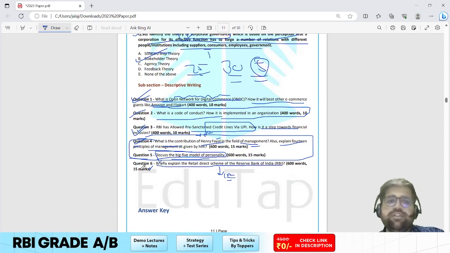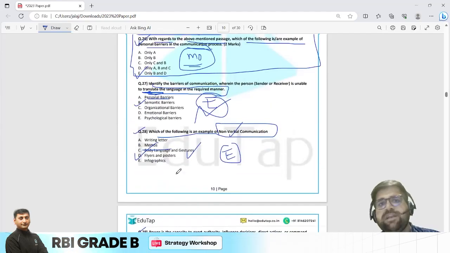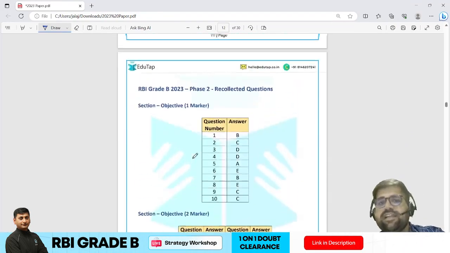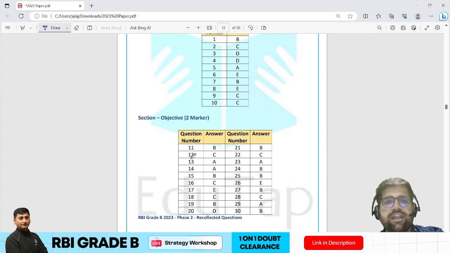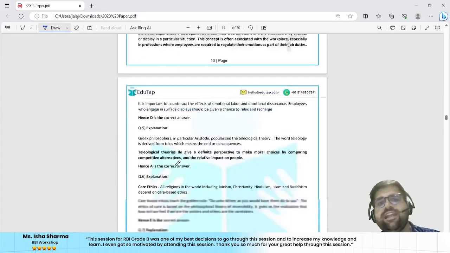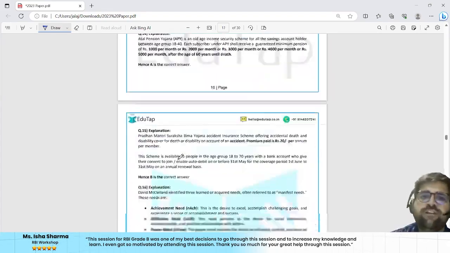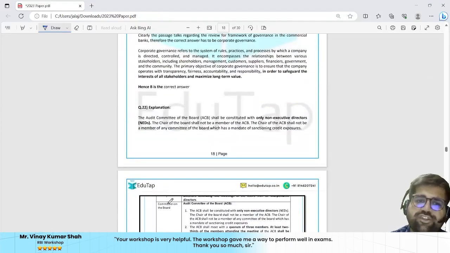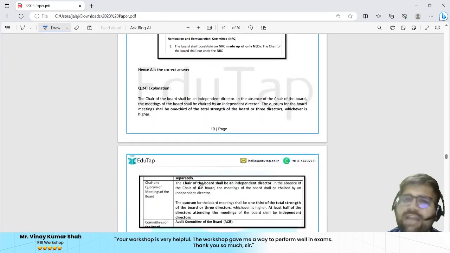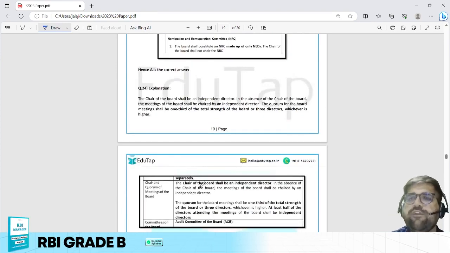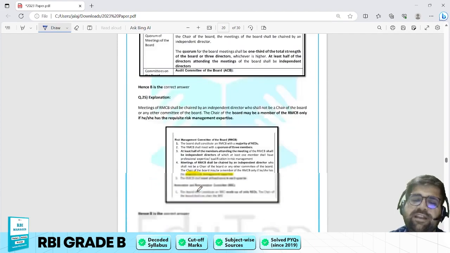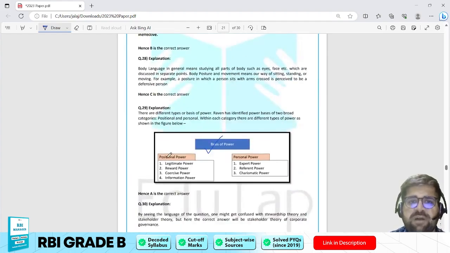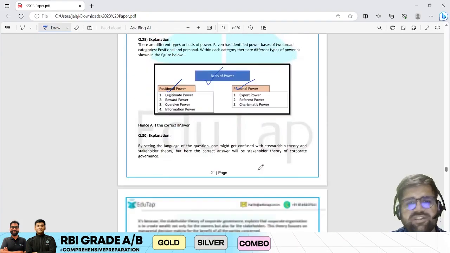Okay, so this is the question. Now again, this particular document is already uploaded in your course. You can see it. This is the answer key. You can see the answers over here and check your answers, and here is the explanation. If you want to see the explanation, you can do it by yourself, and these are the screenshots which we have attached. But the entire paper, if I leave that bill of exchange question, is covered in the EduTap course in the best manner. For example, the basis of power, what are positional and what are personal power as well.